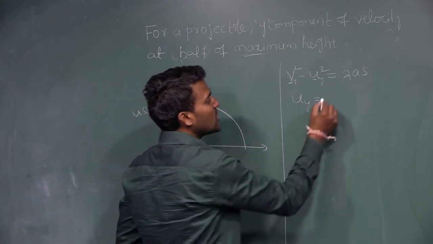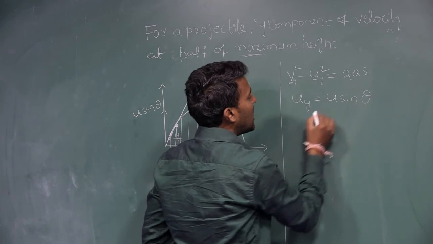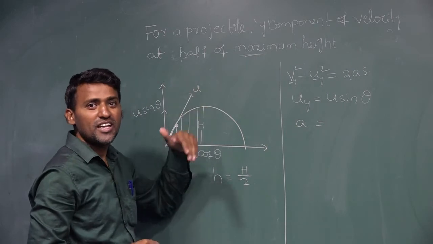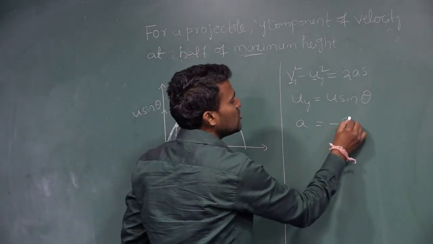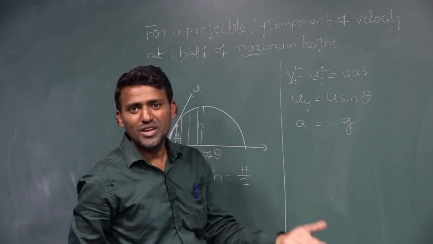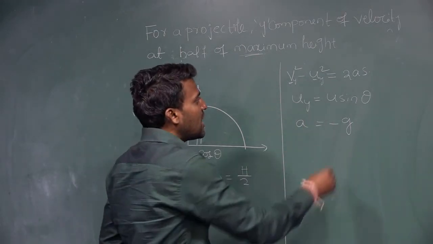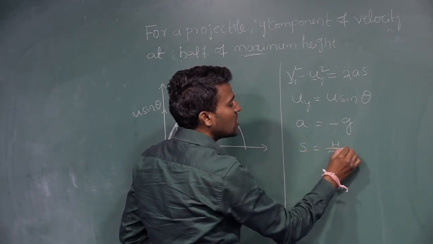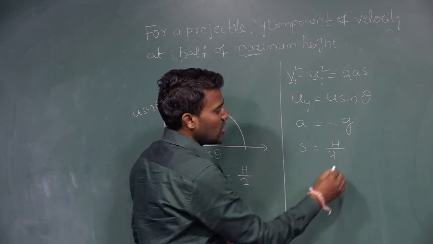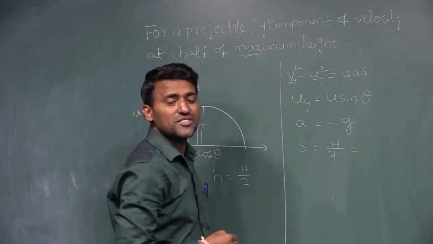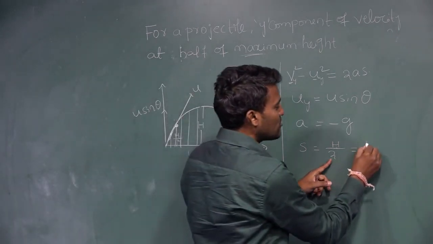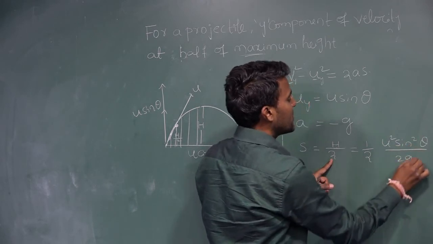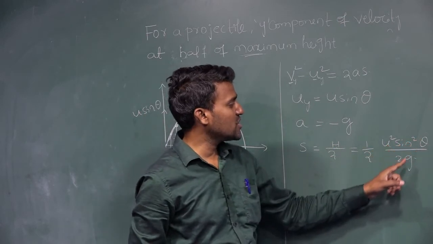So uy is equal to u sin theta, and the acceleration a: the object is going vertically upward, so a is equal to minus g. Falling downward is plus g, going upward is minus g. And s is given very clearly as half of the maximum height, so s is equal to h by 2. Now I want to write what h is. We know the formula: h is equal to u square sin square theta divided by 2g.